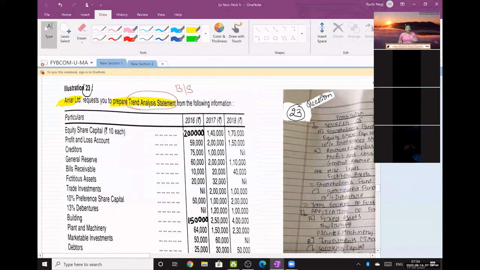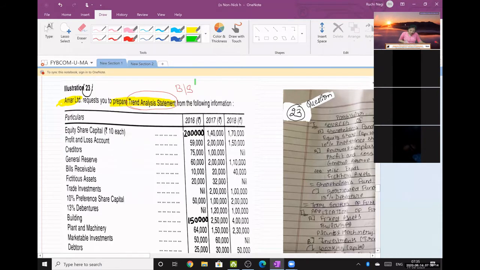Out of this 3 years, which is the base year? Write it in the chat box. Which one is the base year? Okay, Ankita says it's 2016. Anyone? Vipul, okay, 2016. Shivangi, 2016. Okay, yeah, very good. Yeah, the first year is always the base year.